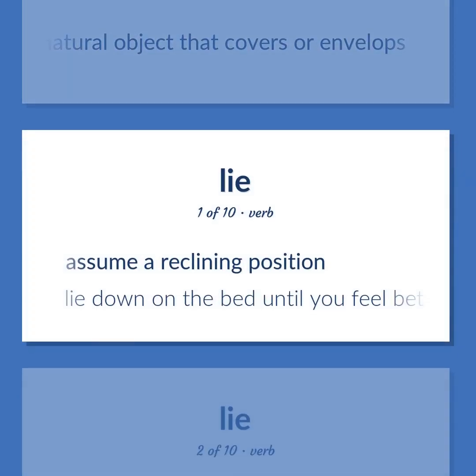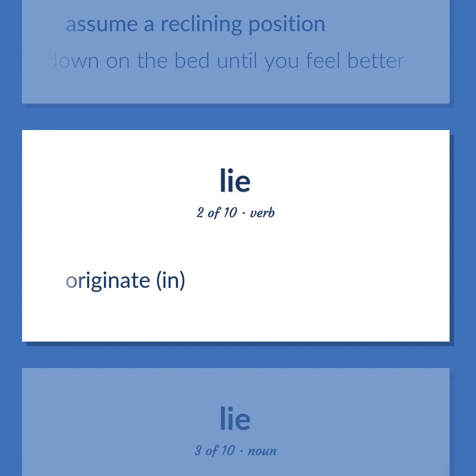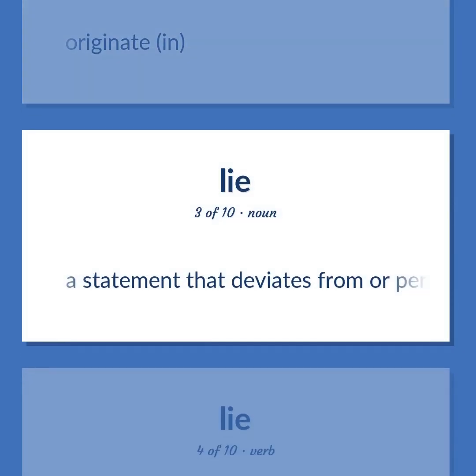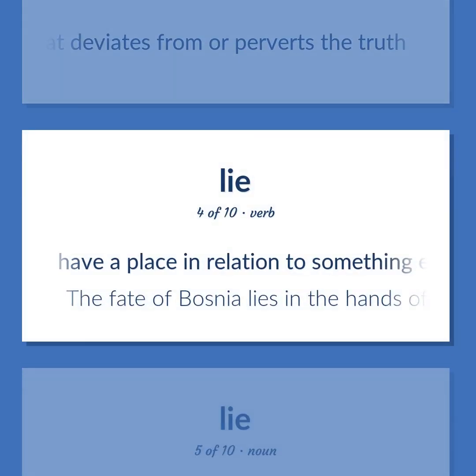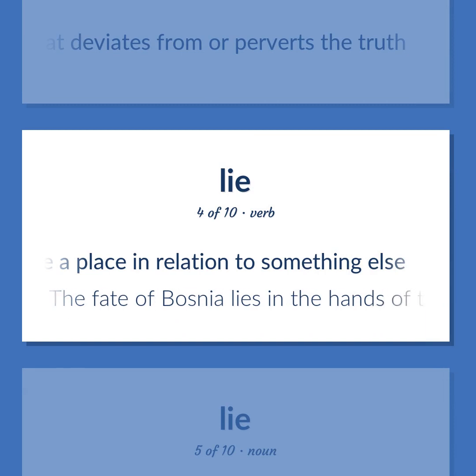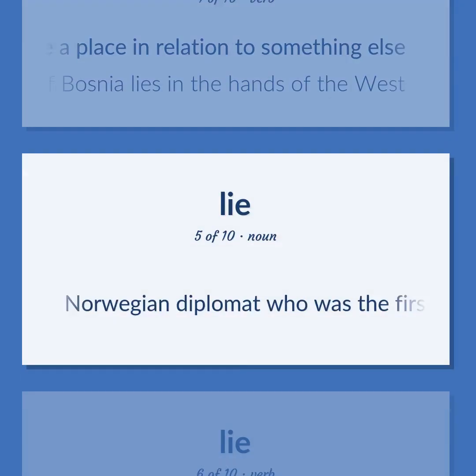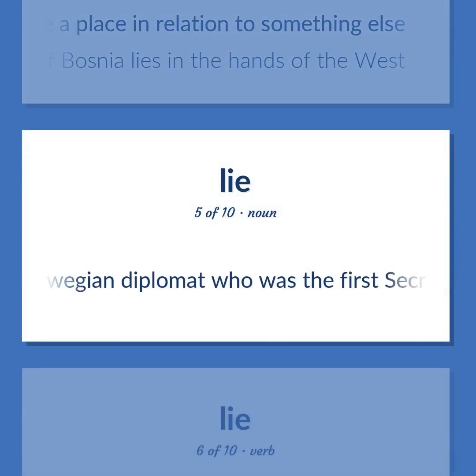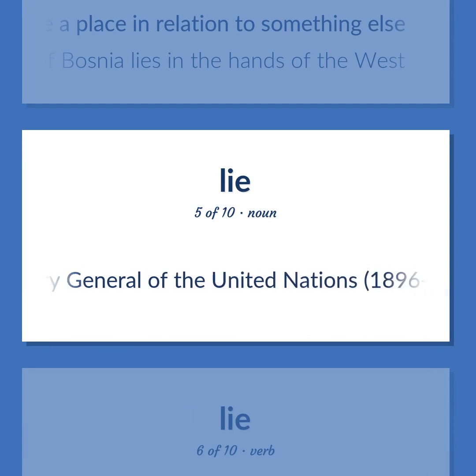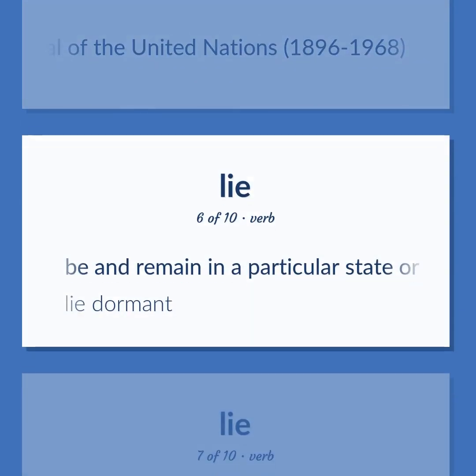Assume a reclining position. Lie down on the bed until you feel better. Originate in. A statement that deviates from or perverts the truth. Have a place in relation to something else. The fate of Bosnia lies in the hands of the West. Norwegian diplomat who was the first Secretary General of the United Nations, 1896 to 1968.